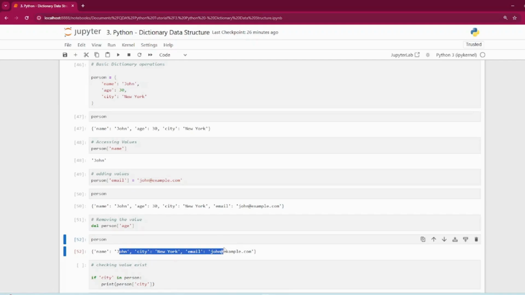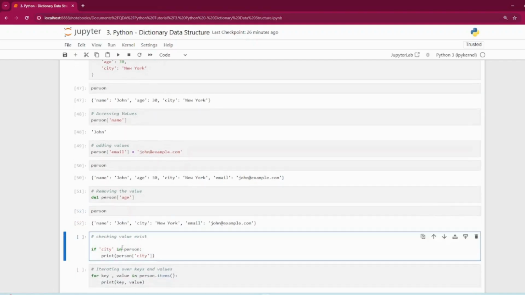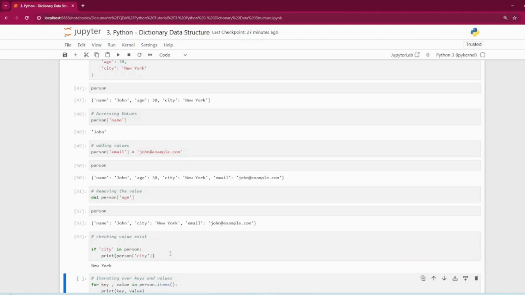Next, how do we check if a key exists? Let's say I want to check if city exists in the person dictionary, and if it does, then it should print the person city value, which is New York. Let's run this, and it printed New York.